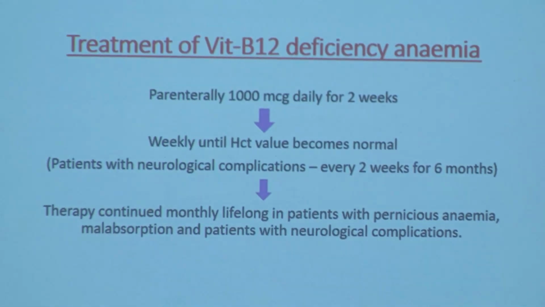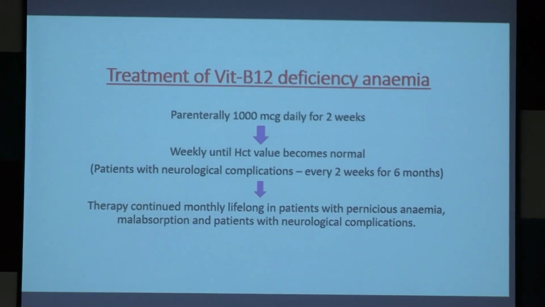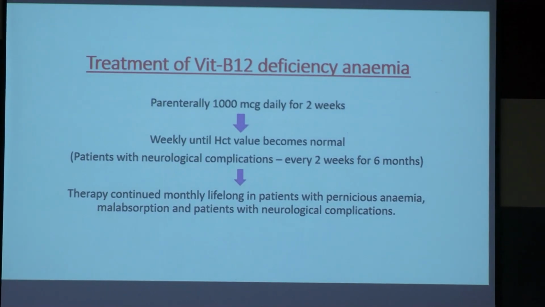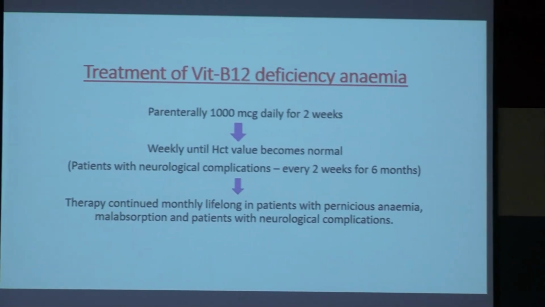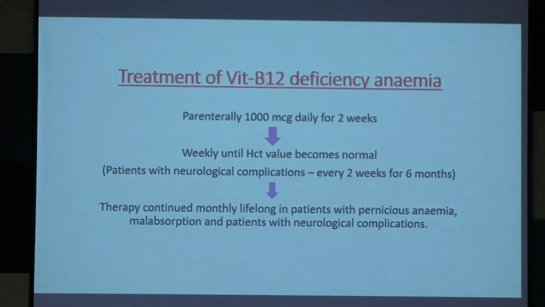Okay. And if there are neurological complications or neurological features, then we will give vitamin B12 every 2 weeks up to 6 months, and then the maintenance dose will be continued monthly, lifelong. In which patients?